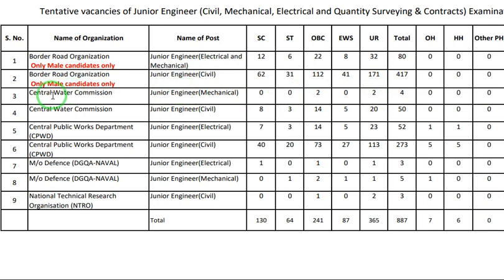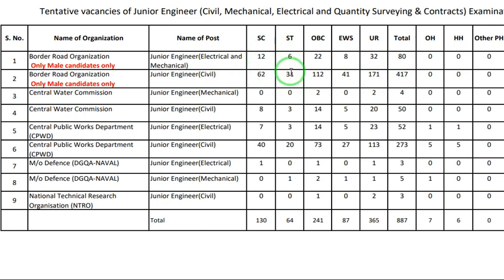Regarding Central Water Commission, for civil there are 50 vacancies. For CPWD, there are 52 vacancies regarding electrical, and in this also electrical is eligible. Here 80 vacancies for electrical and mechanical are given, and regarding electrical here 52 vacancies, and regarding defense there are 3 vacancies. The 3, 52 and 80 are all related to electrical. And for civil there is a huge number of vacancies, 417.